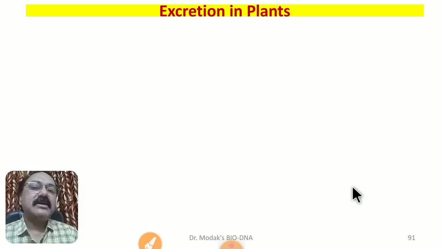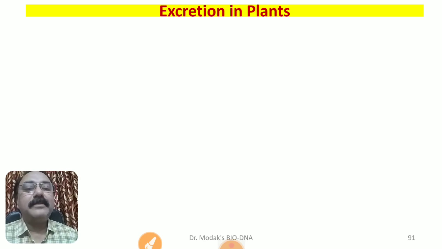After this, one more important but very small aspect we have to understand is excretion in plants. Along with you, friends, I also have a question: do plants also excrete? Do they also produce nitrogenous waste in their body? Do they also have kidneys and urine and something like that? Not in fact. The plants produce certain substances which are not useful to them.